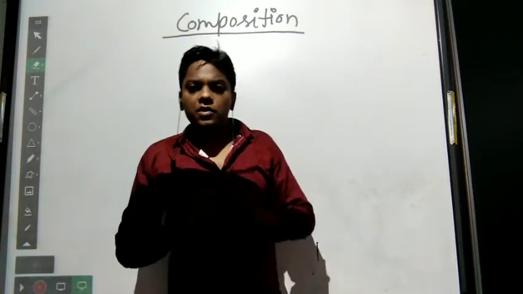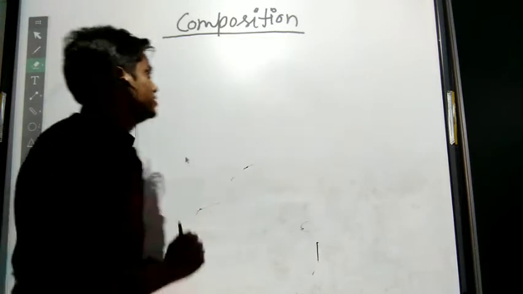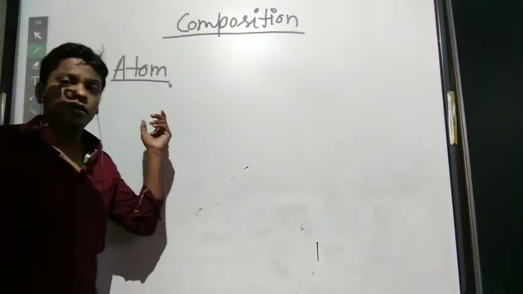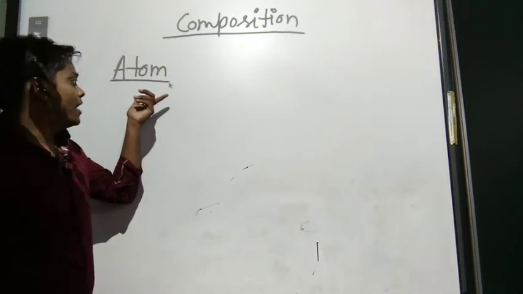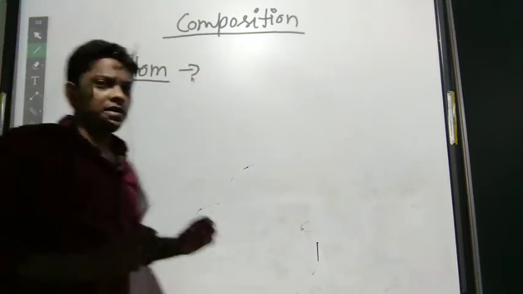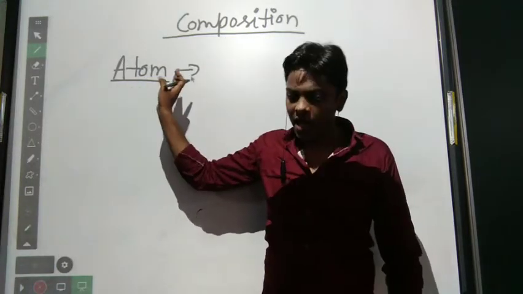Matter is made up of very tiny particles. As you have heard about atom, matter is made up of very tiny particles that are known as atoms.